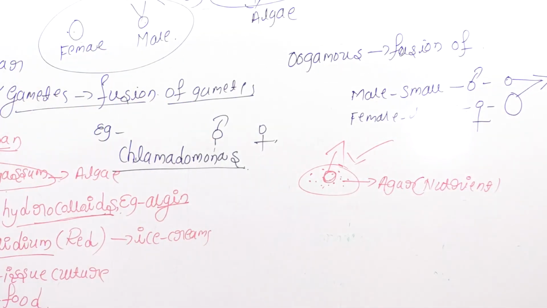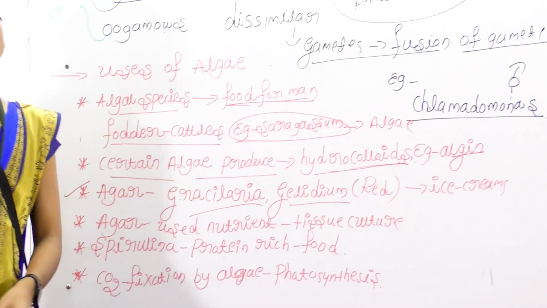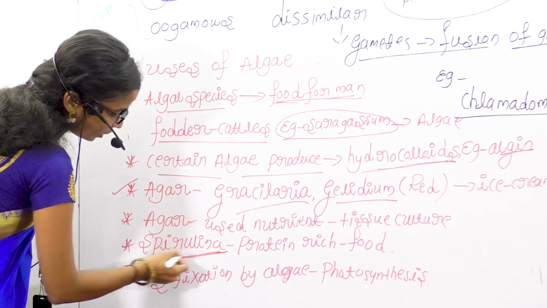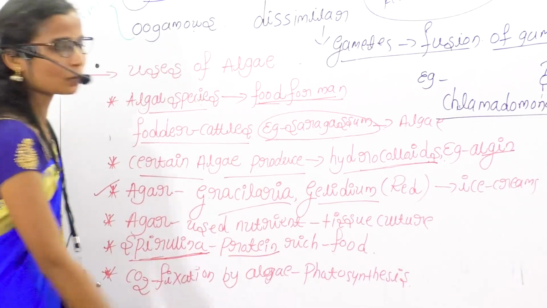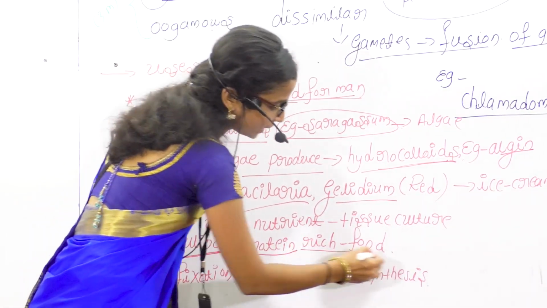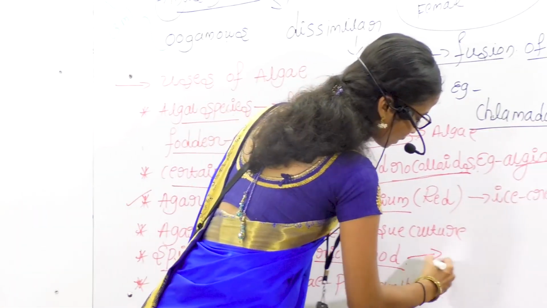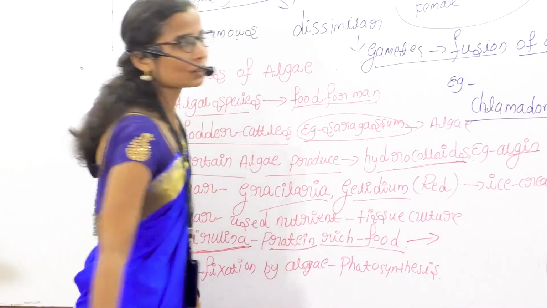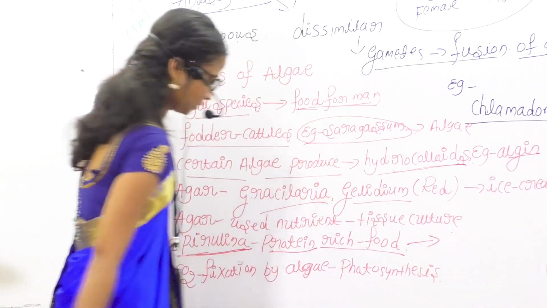So that's why agar is used as a tissue nutrient in tissue culture. Next is spirulina. Spirulina is also the name of an alga. Spirulina is rich in protein. Our body, or an animal's body, requires protein. That's why spirulina, containing protein substances, is used as a food.